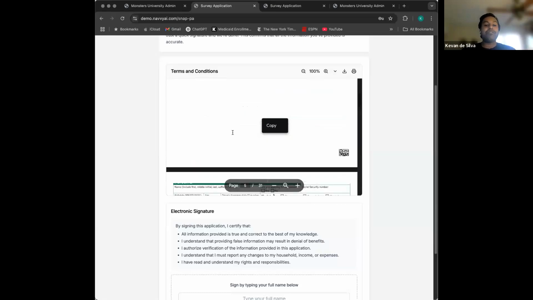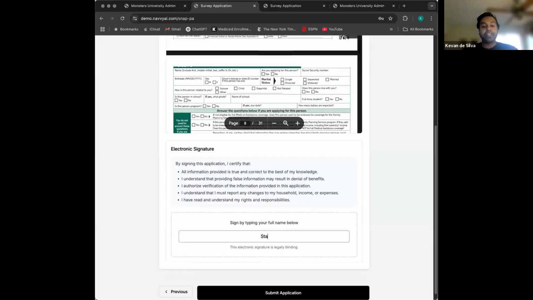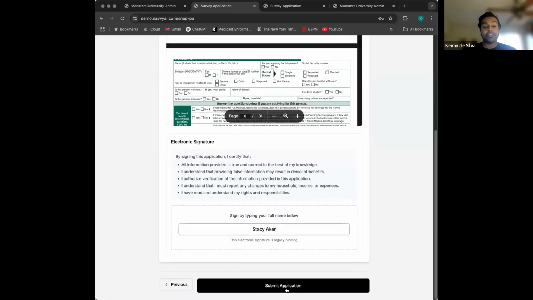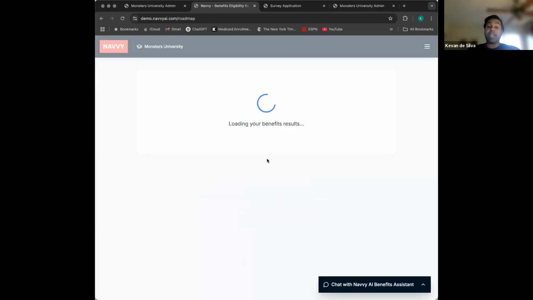But we also have all the supporting information, and it's ready for Stacy to put an electronic signature on. And via a mail API that's supported by the United States Postal Service, we're actually able to submit the application on behalf of Stacy. Now, she's able to track her progress in terms of what she's done, and recognize the date back on her roadmap page.